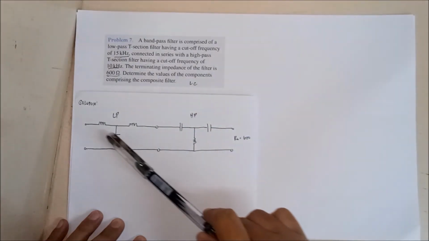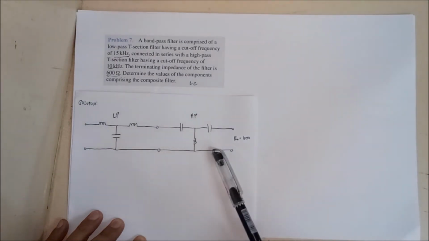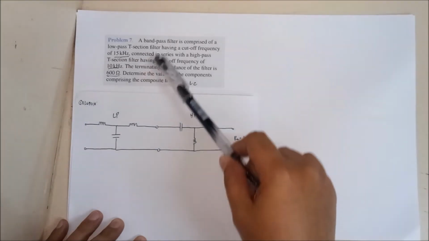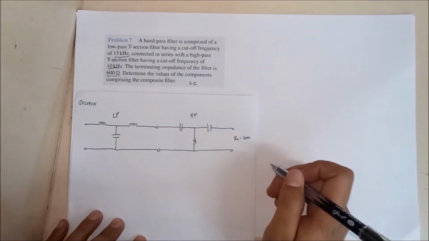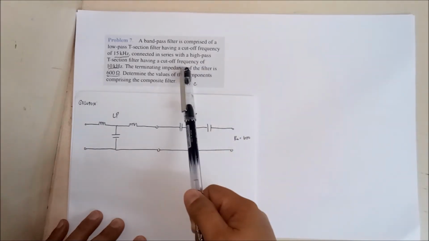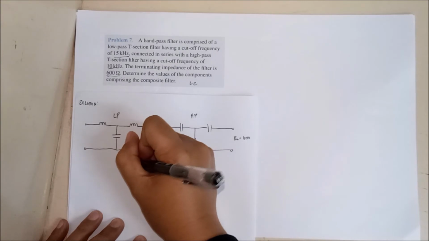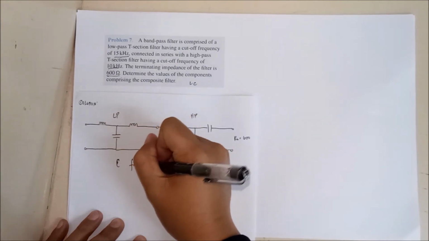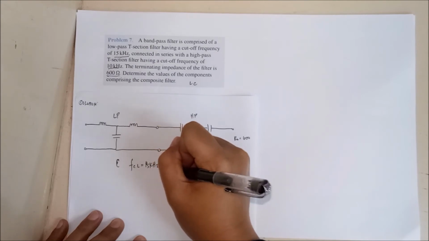Okay? Now we're going to look for these values. This is unknown. However, we are given with our frequencies na 15. Yung 15 natin, that would be our low pass. So our FC low is equal to 15 kilohertz.